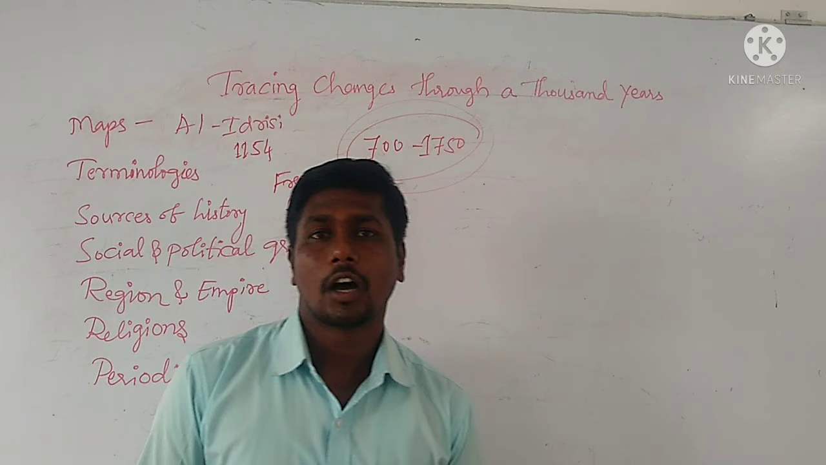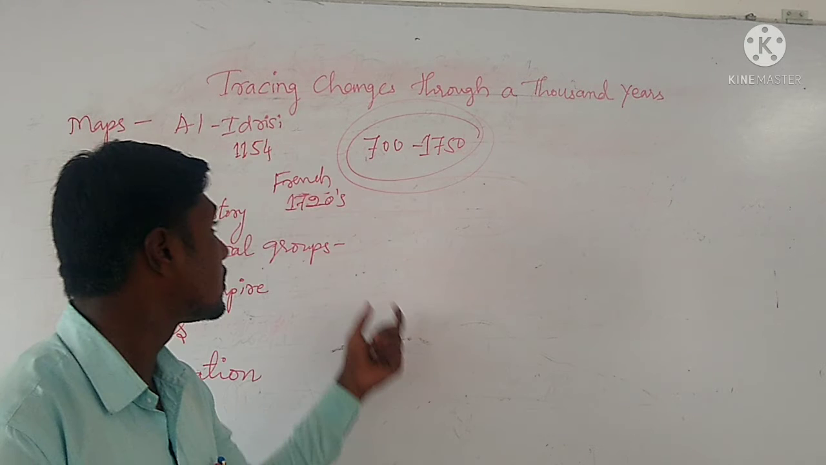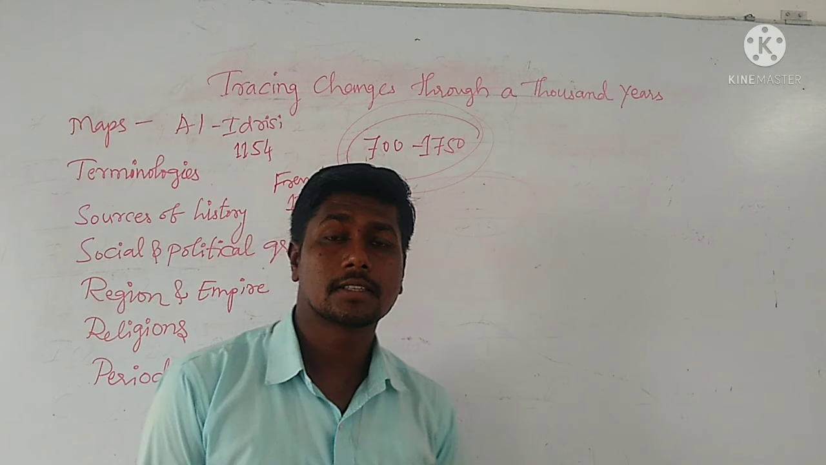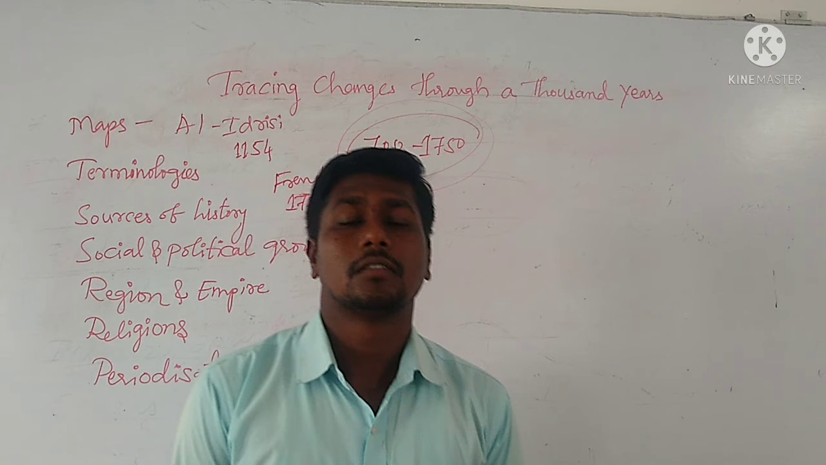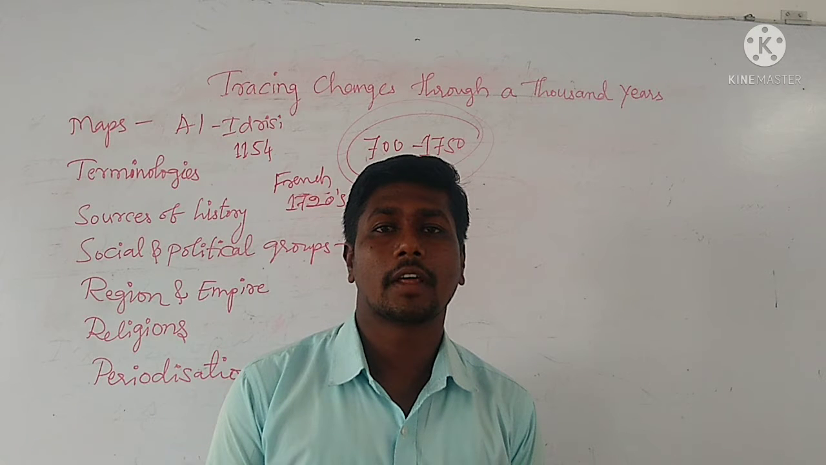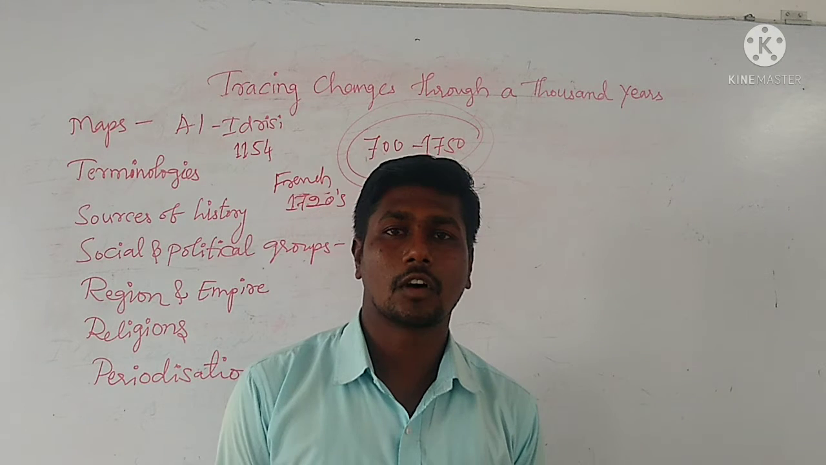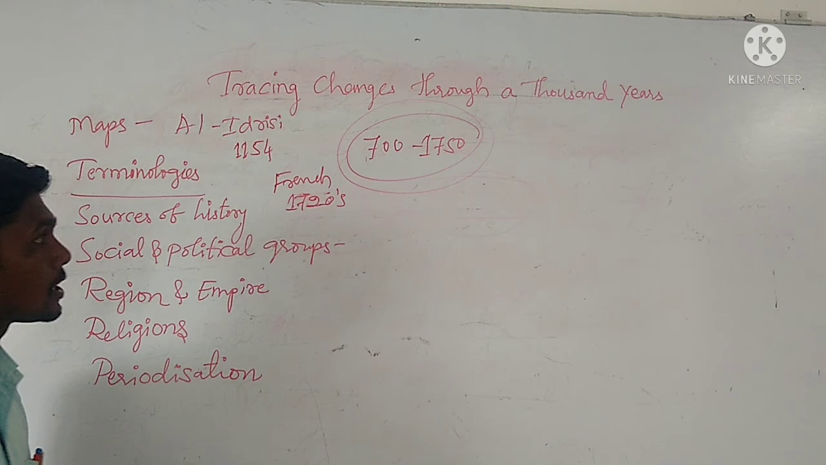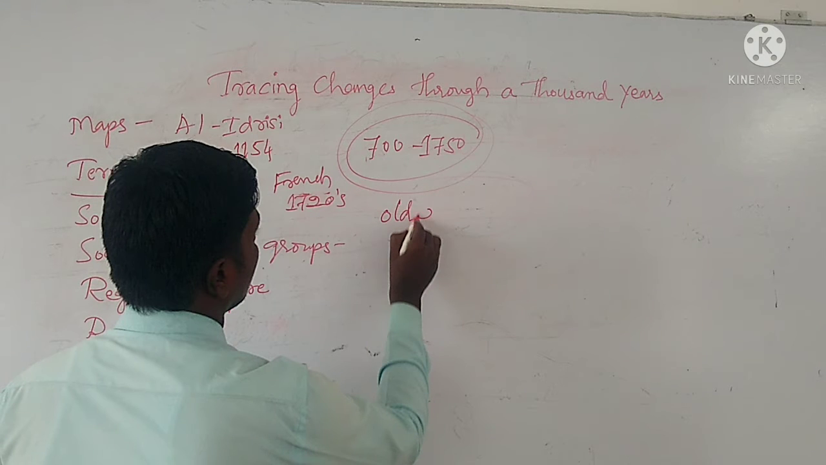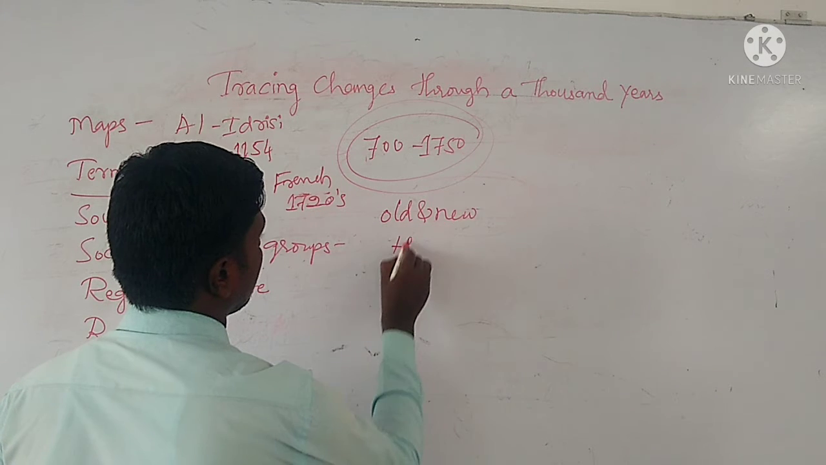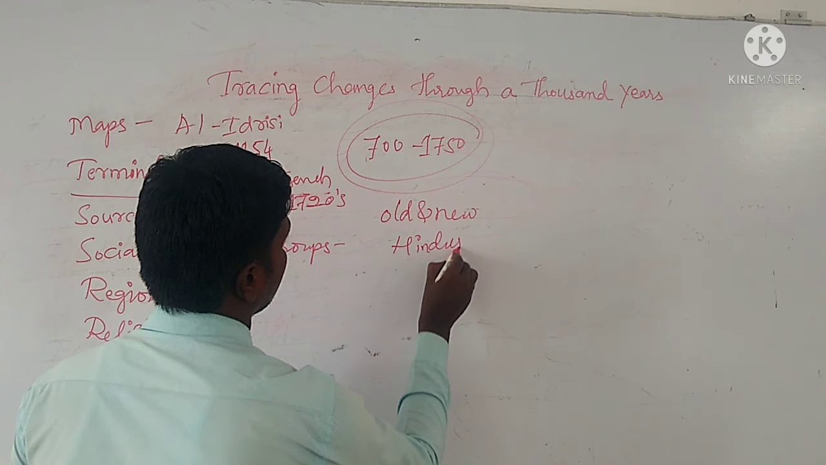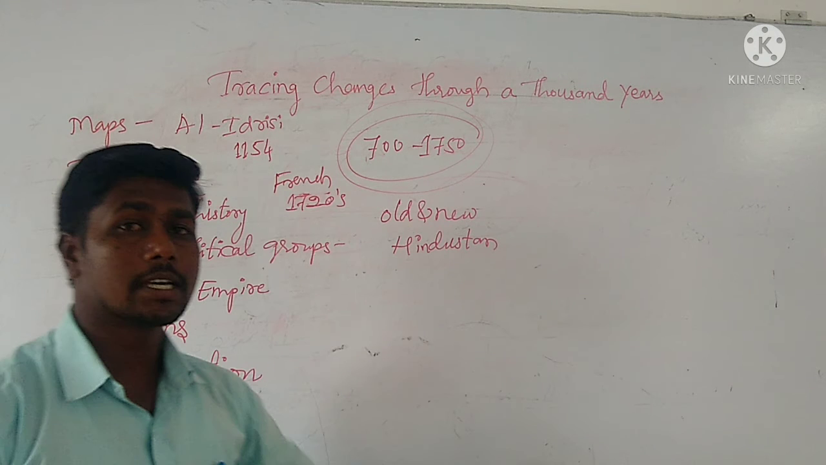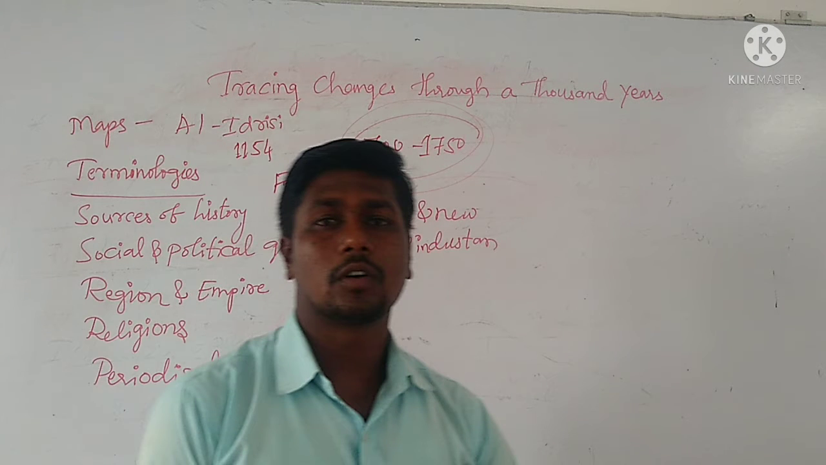So about these two maps we have already learned, and I even told you that the French cartographer's map drawn in the 1720s was used by various foreign traders to reach India. Then we learned about terminologies, old and new terminologies. Mainly we learned about Hindustan, how the term Hindustan changed over the years between these 1,000 years of history, about Mughals, about Delhi Sultanates, etc.